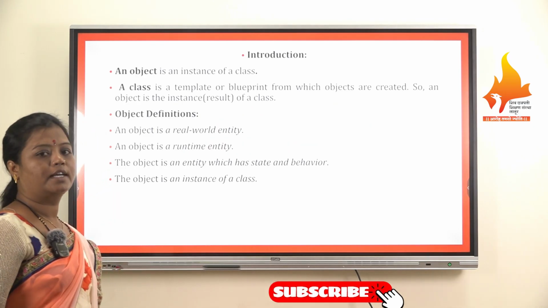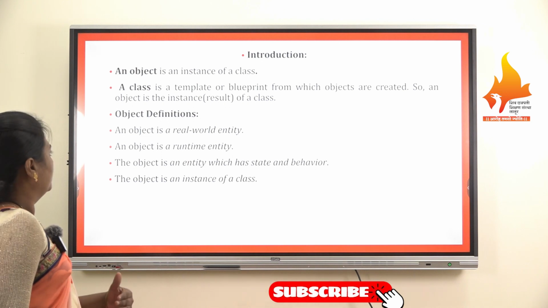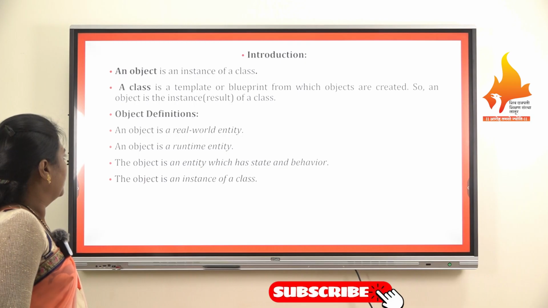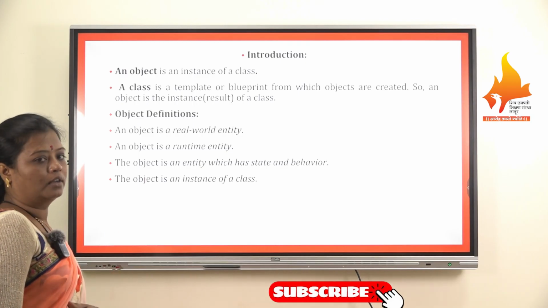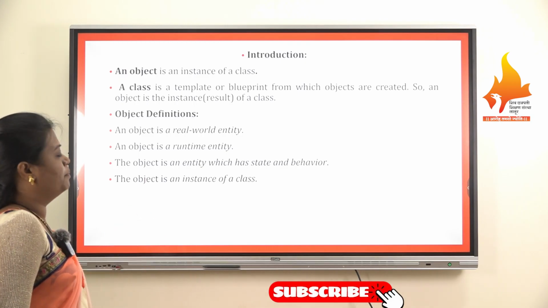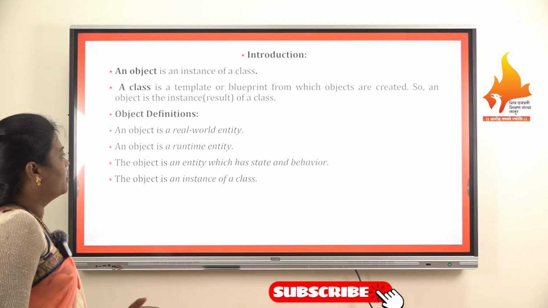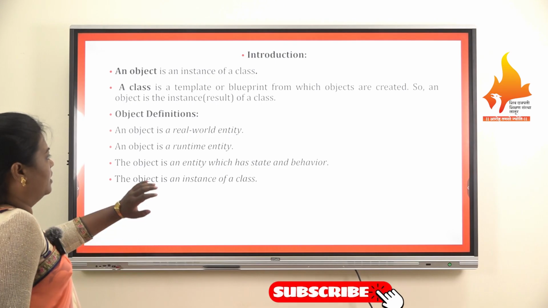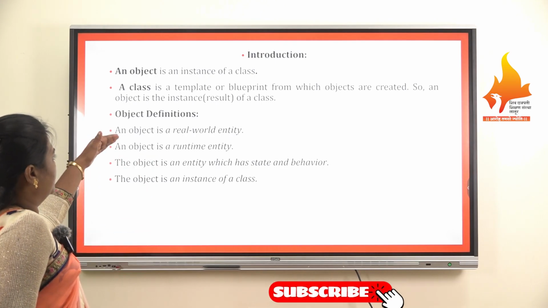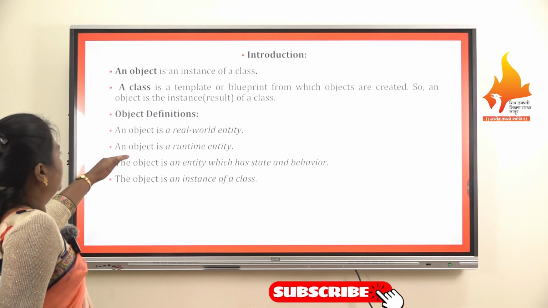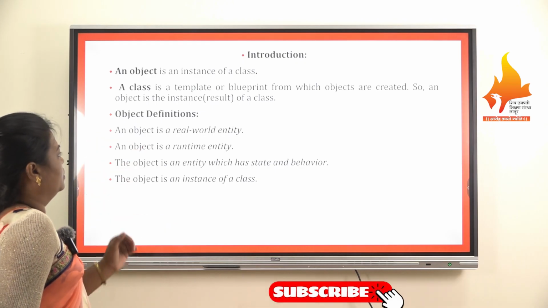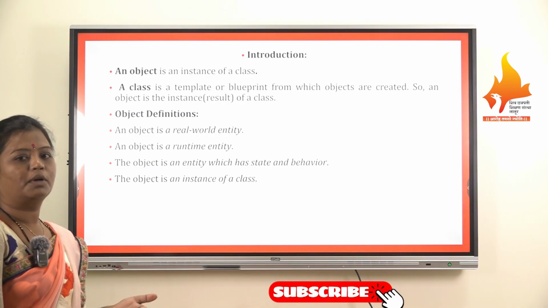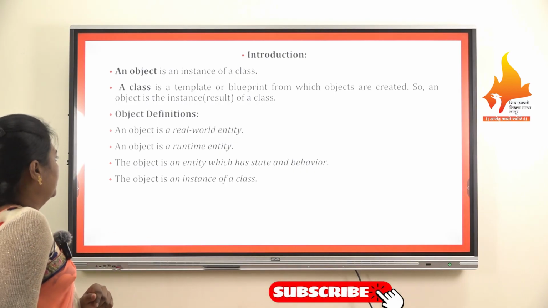So basically, what is an object? As we know, an object is an instance of a class. Again, a class is what? A class is a template or blueprint from which objects are created. So basically, we understand that objects are to be created through a class. An object is the instance, and an instance is nothing but a result of a class.